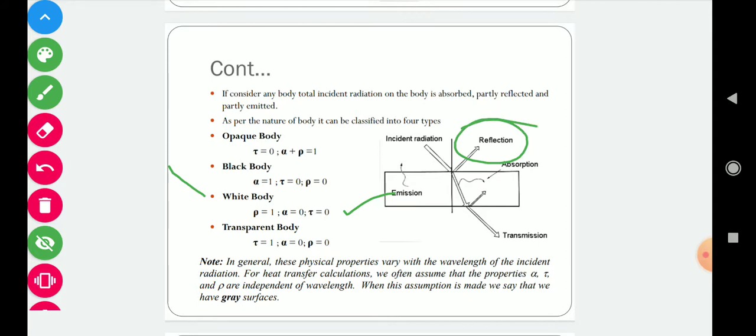Now if we have a perfectly transparent body, in this case the transmittivity will be equal to 1 and the absorptivity and reflectivity will be 0.